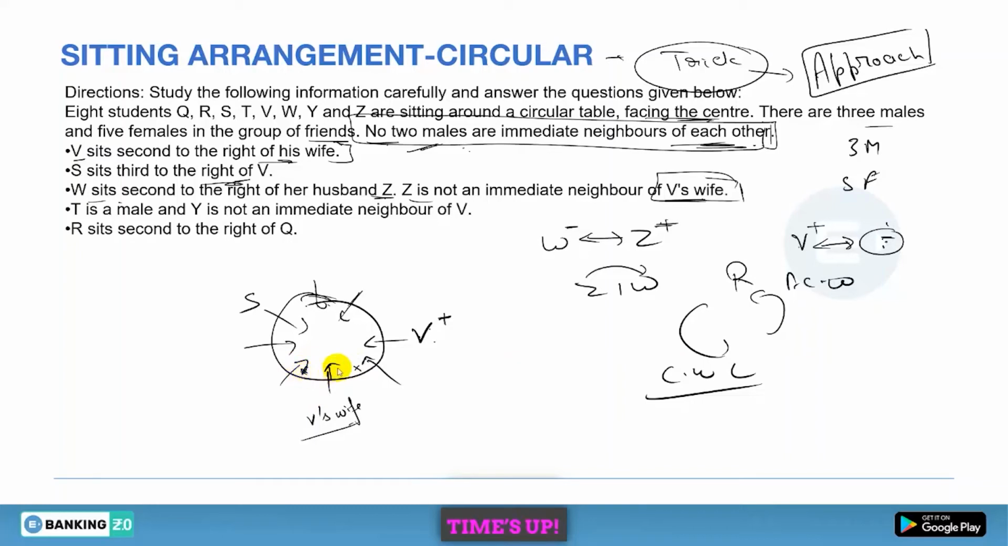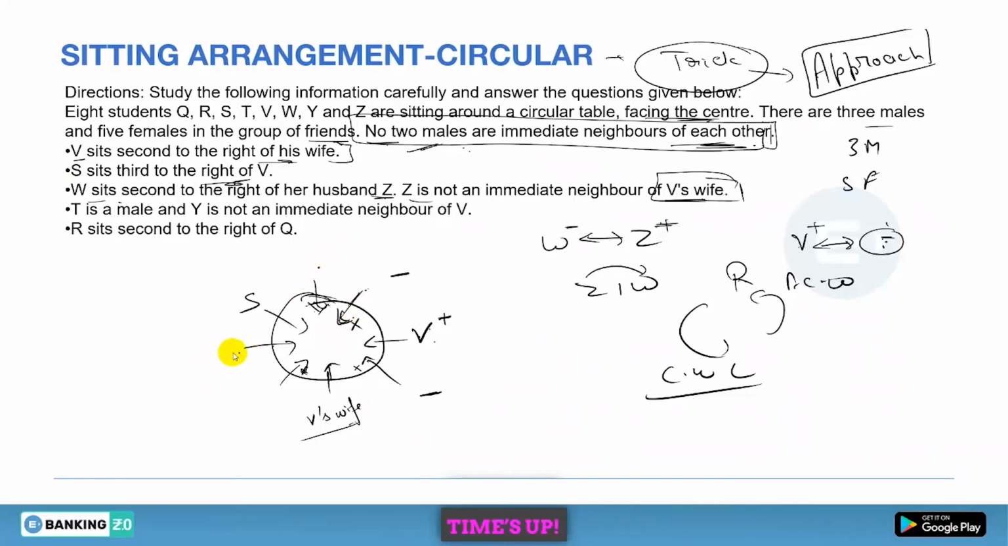So if V's wife is here, Z can't be at this position or this position. That is for sure. Now you will say, sir, for Z there are three possibilities, this one, and this one. But if you remember the one line that I told you, that no two males are immediate neighbors of each other, so Z can't be here. Because V is a male member, there you must have a female member at this position, and also at this position there will be a female member. So the only possibility for Z is at this position or at this position, right?